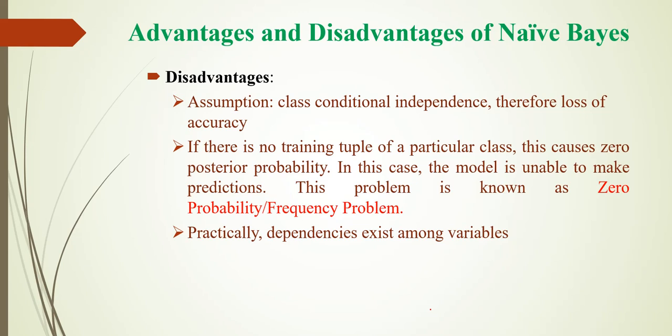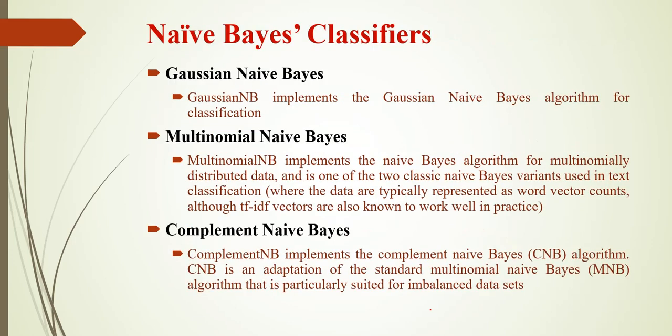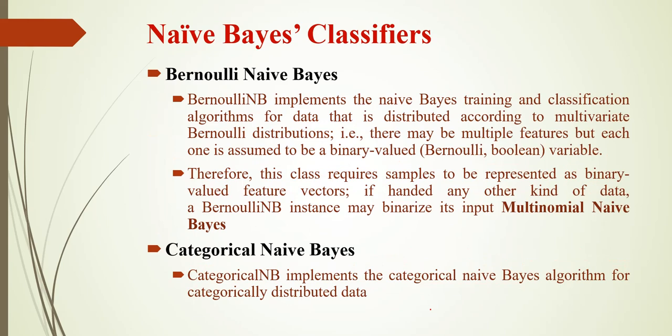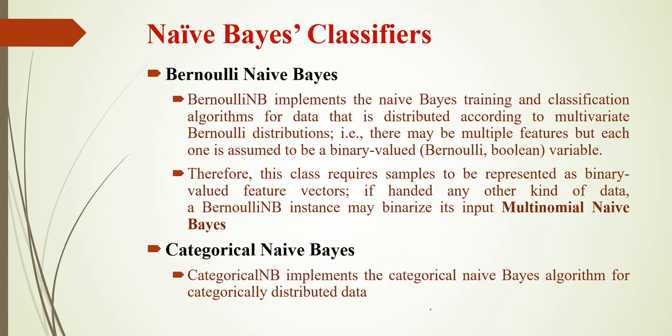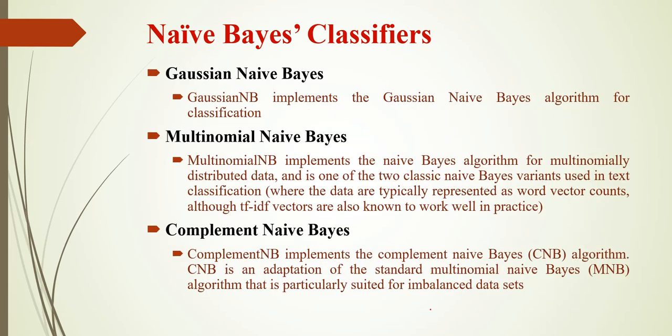Then nearly five types of classifiers are there with Naive Bayes: Gaussian Naive Bayes, multinomial Naive Bayes, complement Naive Bayes, Bernoulli Naive Bayes, and categorical Naive Bayes. Gaussian Naive Bayes uses the Gaussian algorithm for classification. Multinomial Naive Bayes implements the algorithm for multinomially distributed data, and this is one of the two classic Naive Bayes variants used in text classification.